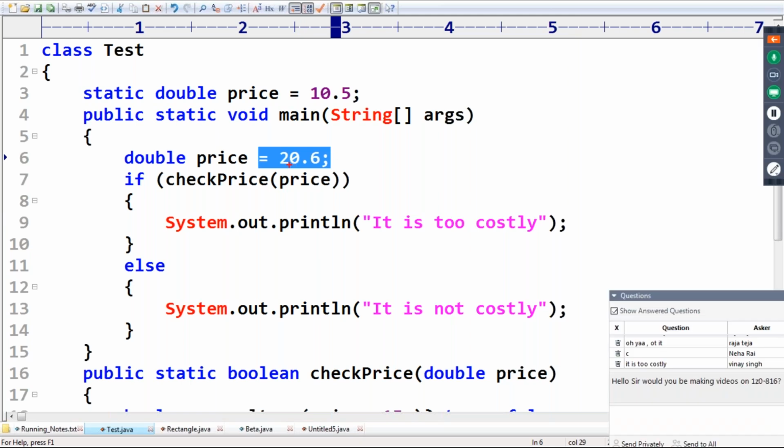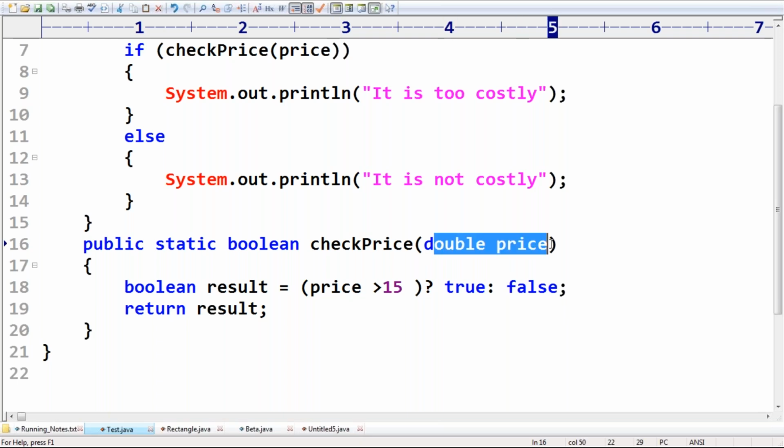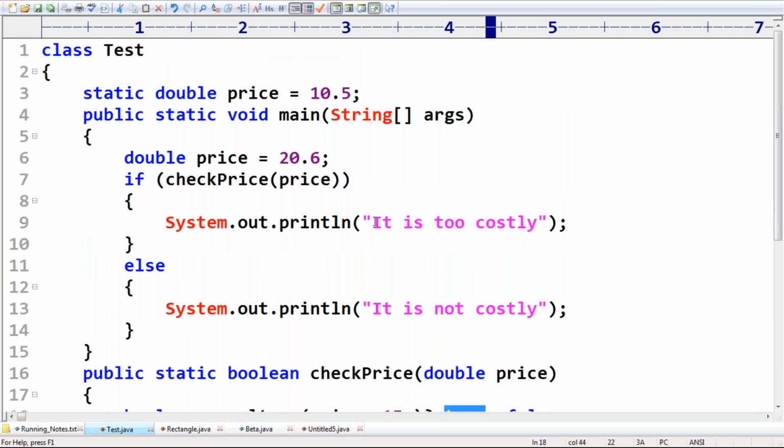This price value will come. Now the local variable is available, so this local variable value is going to be considered, but not the static variable. Now 20.6 is greater than 15, so true is the answer. If it is true, it means it is too costly, and that will be printed to the console.